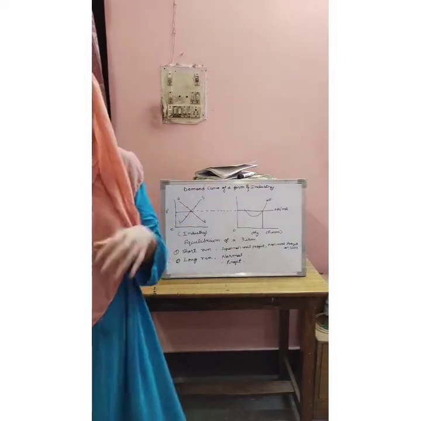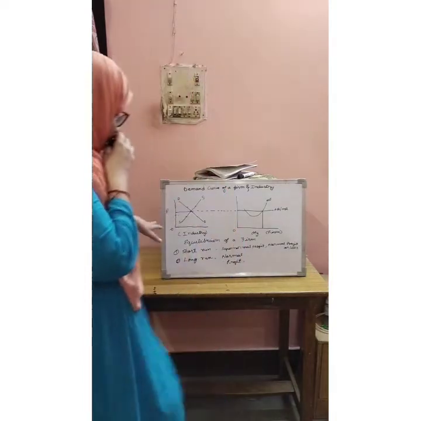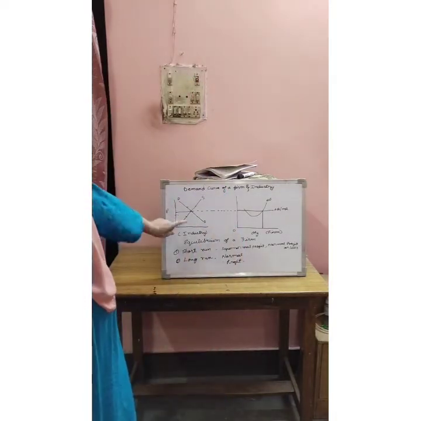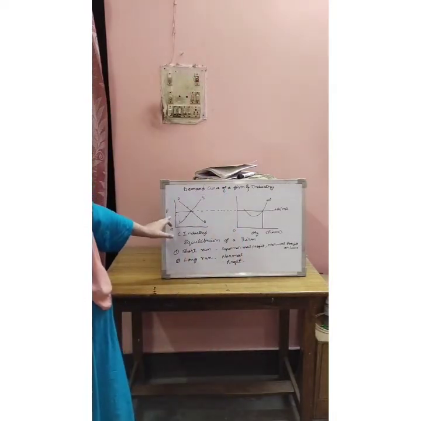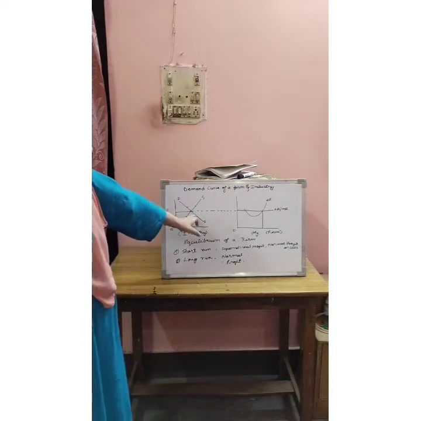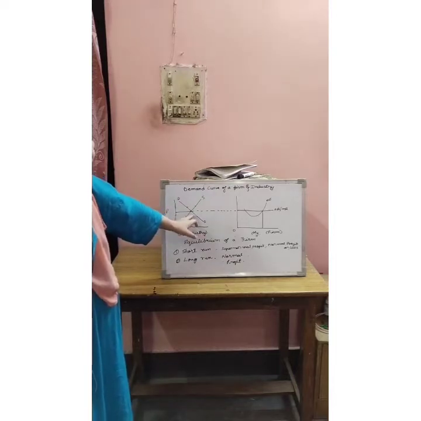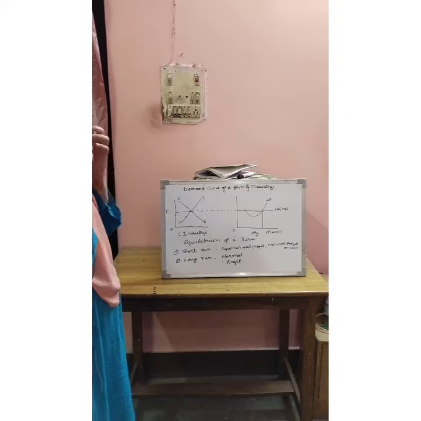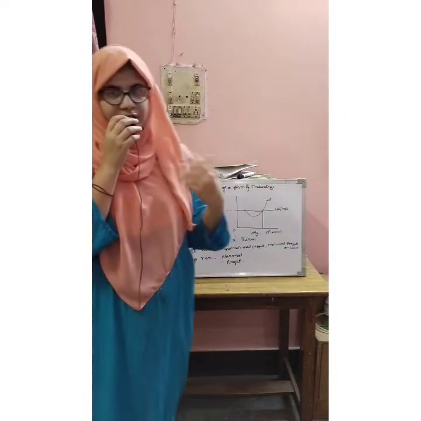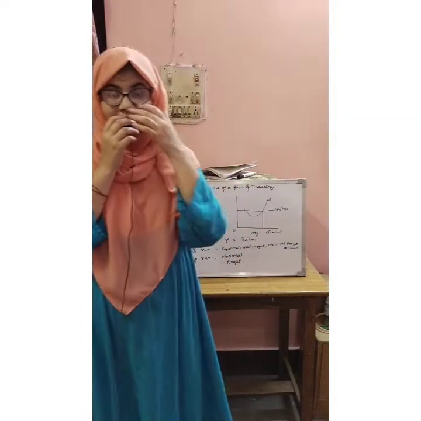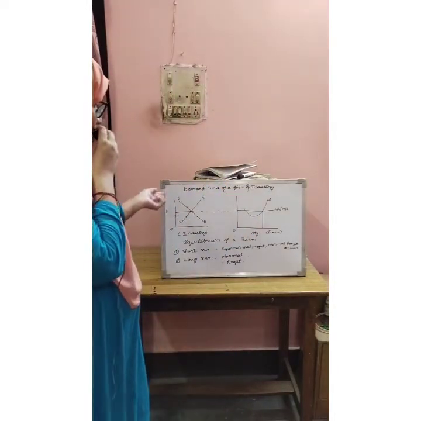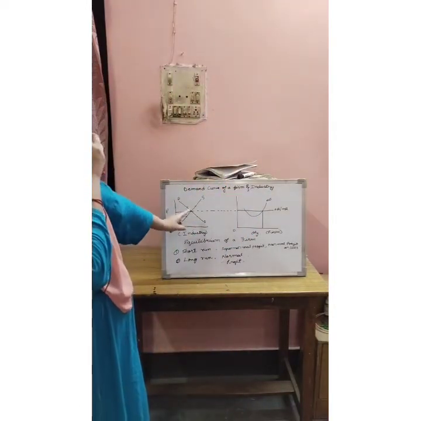On the other hand, if the industry fixes the price less than the original price, then there will be an excess of demand. As you can see, the demand curve is greater than the supply curve, and when there is an excess of demand for any commodity, the producer will immediately raise the prices. So the market will again move towards the equilibrium point.